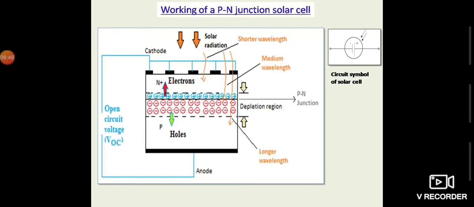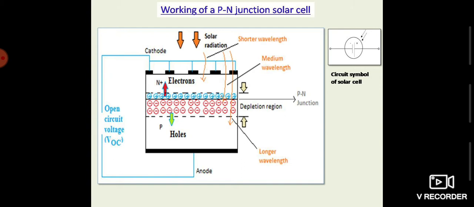Here in this lecture I will describe the working of PN junction solar cell, which is a first generation solar cell, and it is one of the simplest forms of a solar cell.